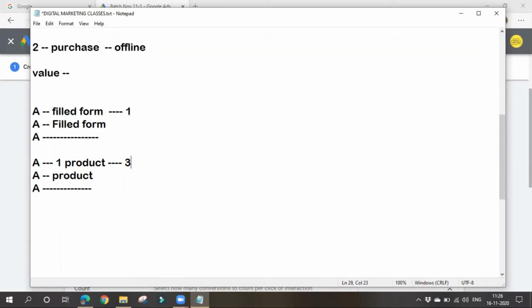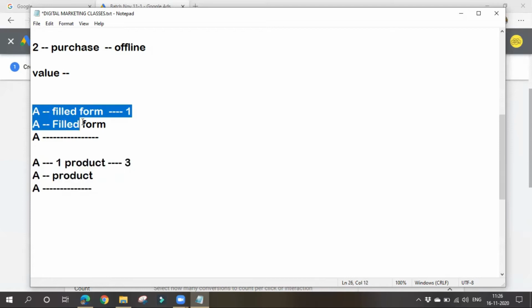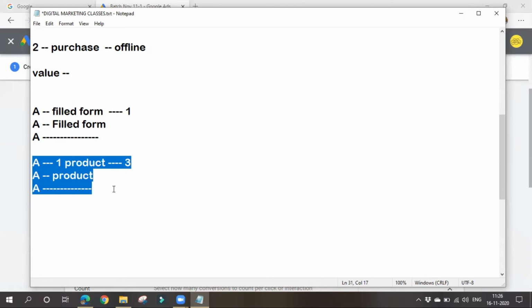If it is signing up a form or downloading a brochure, and it is done by the same person, you'll consider it the same value. If it is an e-commerce site, every conversion made by a person is valuable. That's why we take each conversion as having a different value. Here, each conversion done by the same person has the same value. Here, every conversion has different values.